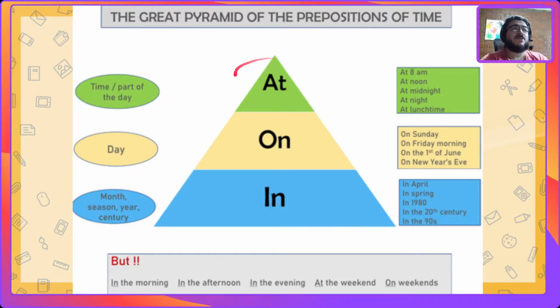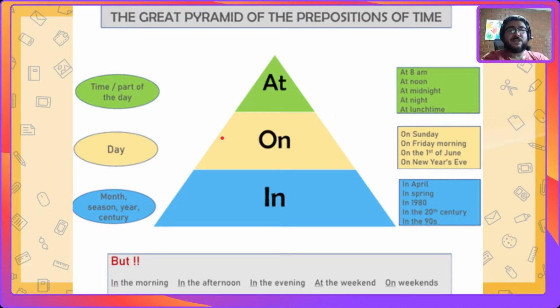And with at, we're going to use it to talk about time, like very specific moments of the day, okay? At 9, at noon, at midnight, yeah? Now, you have to be careful because there's always some exceptions, and in this case, some of the most common exceptions are in the morning, in the afternoon, in the evening, at the weekend, or on weekends, okay?